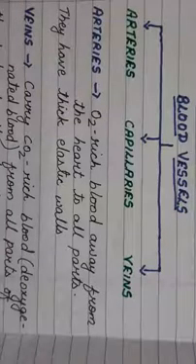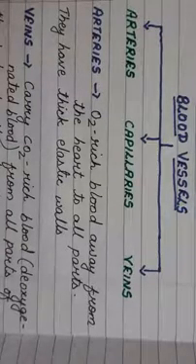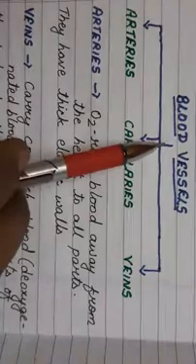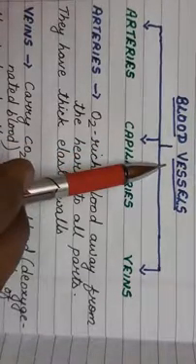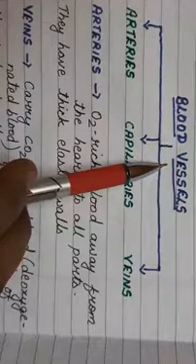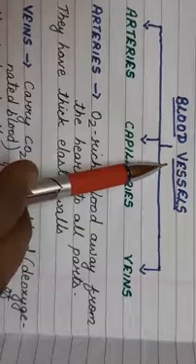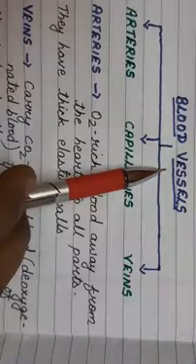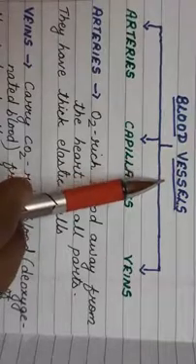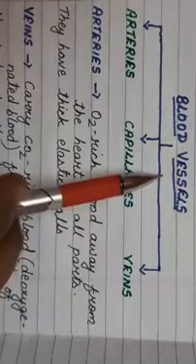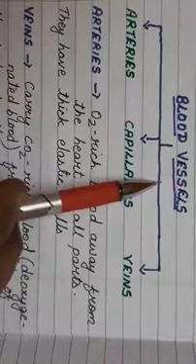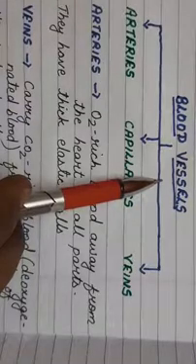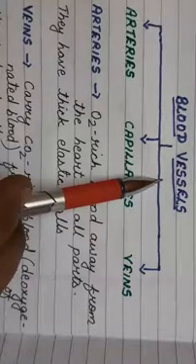Good morning, students. Let us start with the next component of the circulatory system, that is the blood vessels. Blood vessels are the components of the circulatory system that transport blood throughout the human body. These vessels transport blood cells, nutrients, and oxygen to each and every cell, and also take waste and carbon dioxide away from the tissues. Therefore, blood vessels are very important to sustain life.